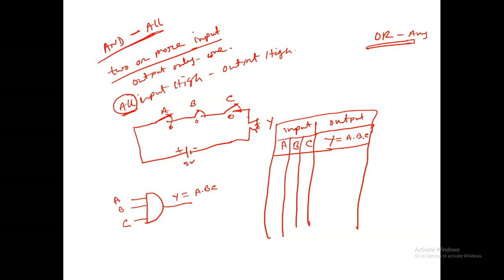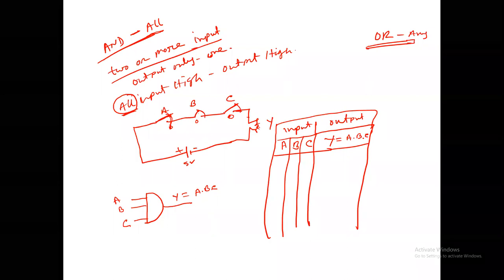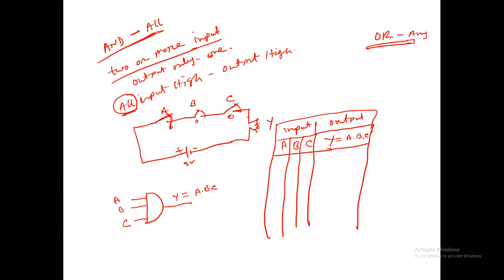So how many times do these 3 inputs work? Suppose A 0, B 1, C 0, then A 0, B 1, C 1, then A 1, B 0, C 1.